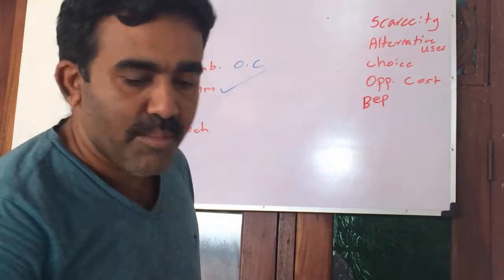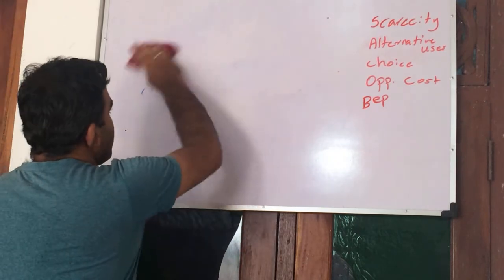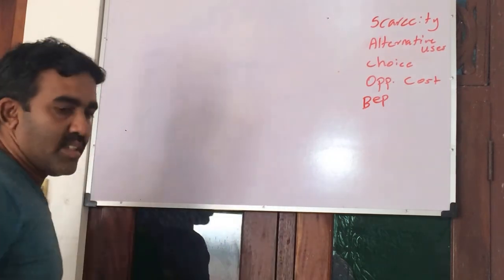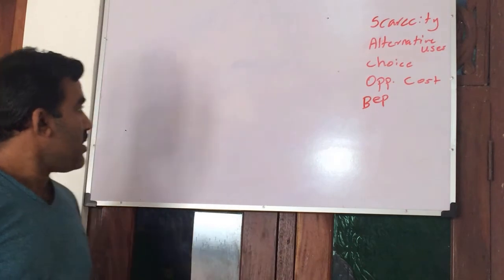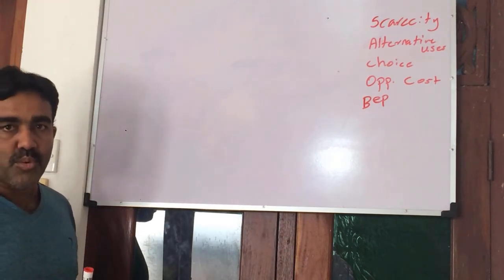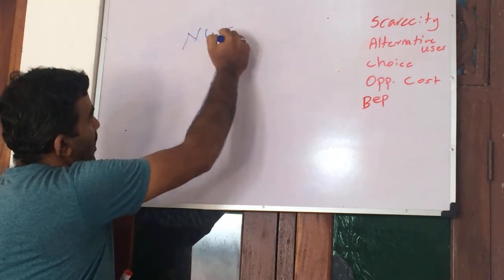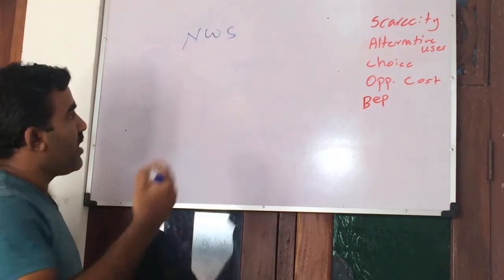I'll take one more example. You have joined our school for A level. You had many options.